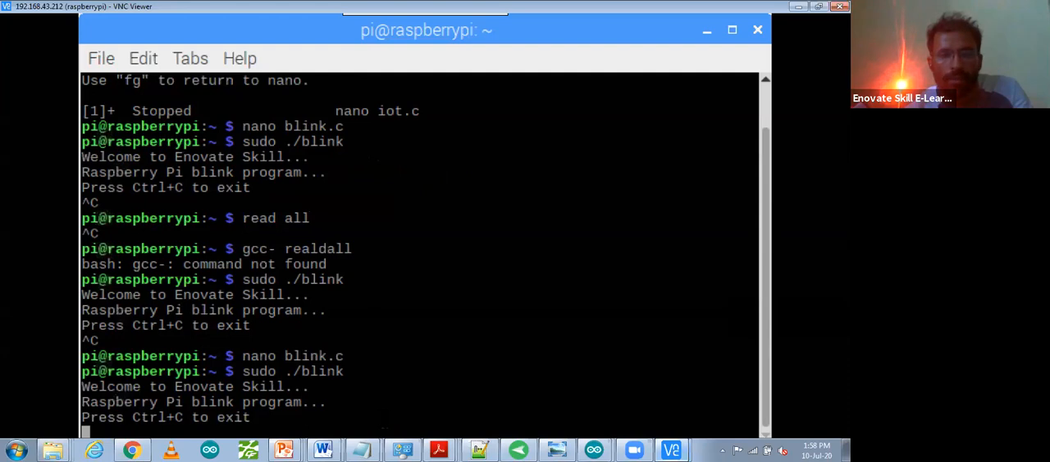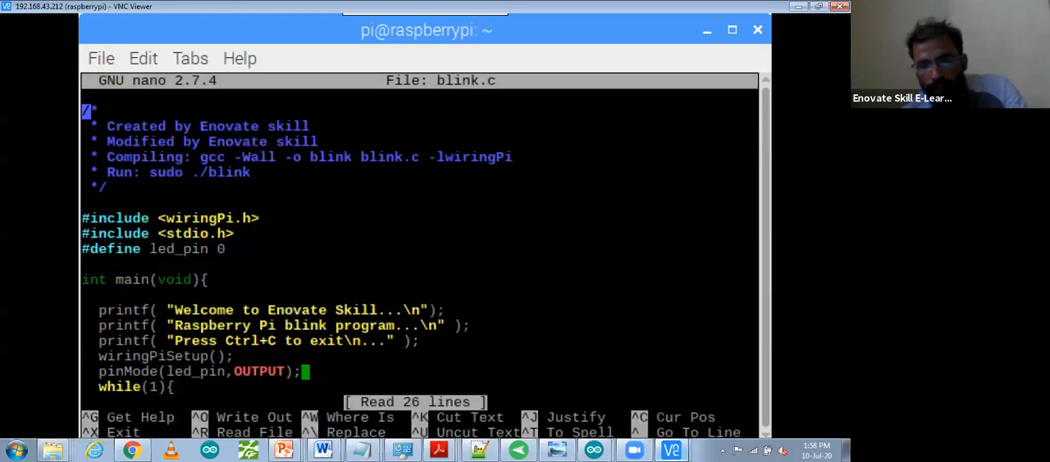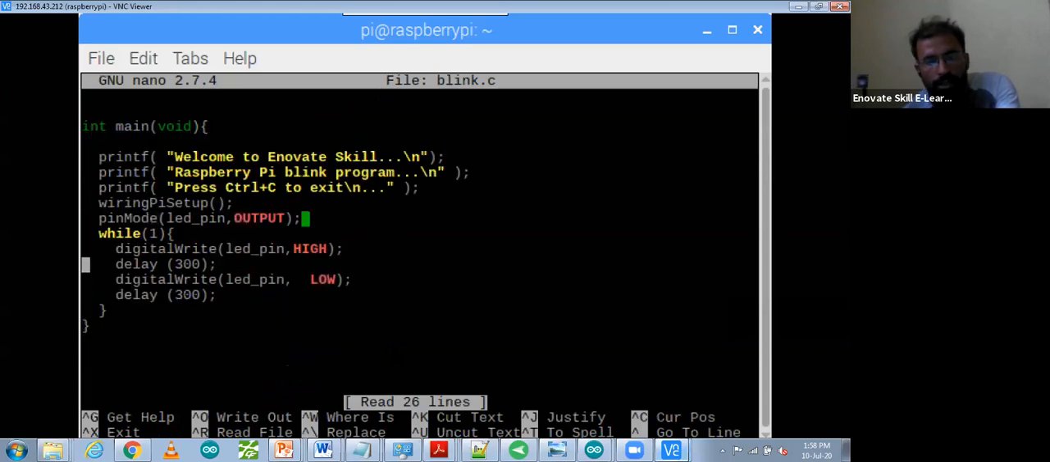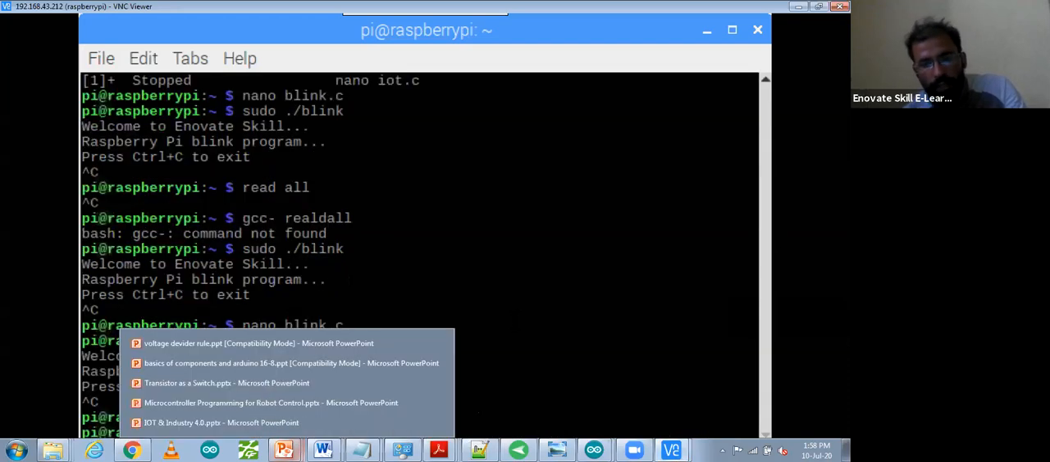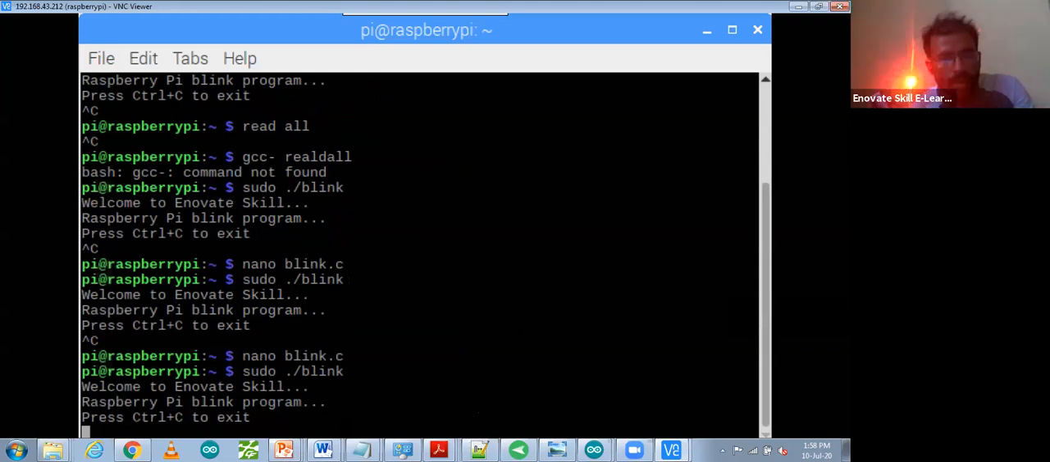I think the LED speed is the same. So let me check again whether my program got saved or not. Open your file with nano. I think my program did not get changed over here. Yes, it did get changed. So now it is working with 300 millisecond delay time. So let me press Control X and run it again. Yes, this one is working over here with a fast speed now.